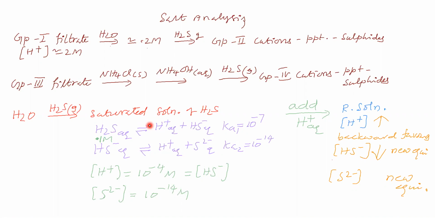So what happens to the position of equilibrium at this place and at this place? Do you say in both places affected? Concentration of H plus is raised in both places. Okay. So you are saying in both places equilibrium is affected, and in both places backward is favored. Here backward is favored, here also backward is favored.